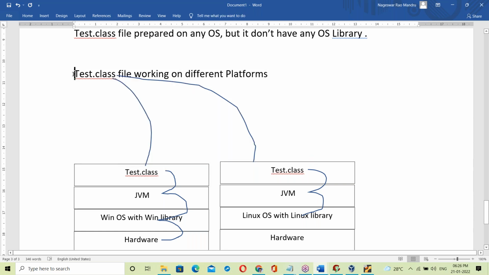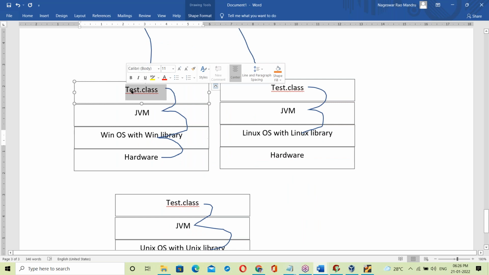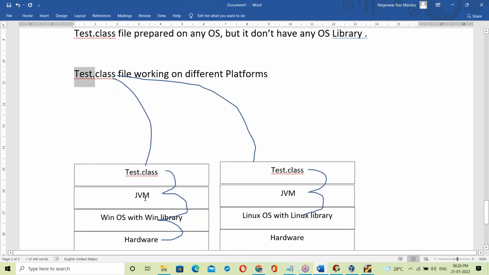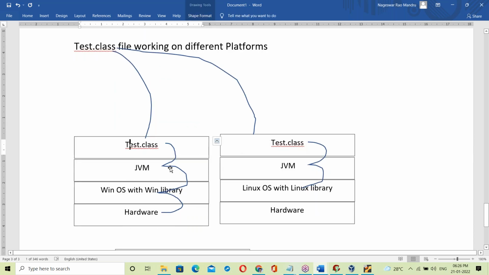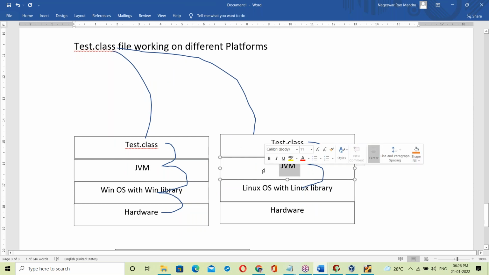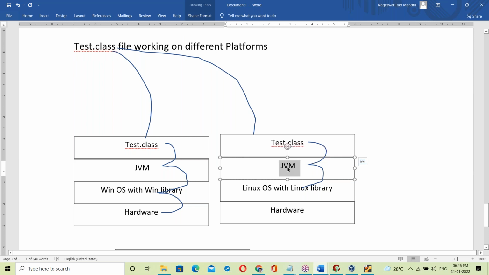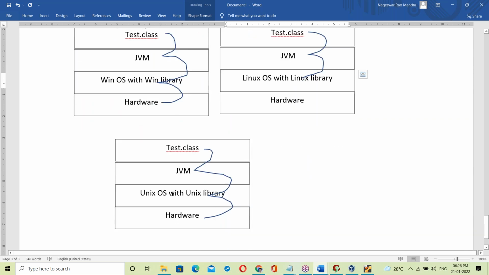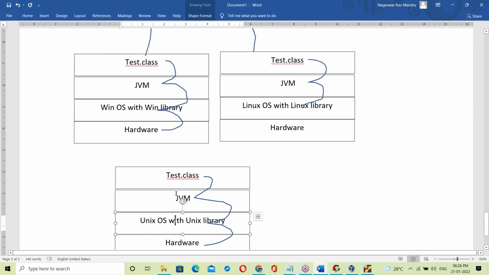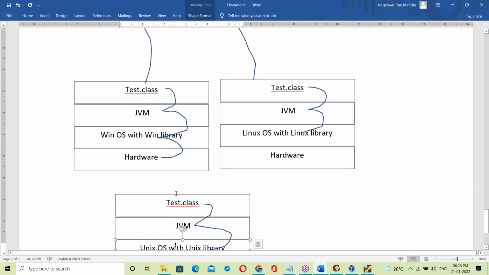When you place the .class file on Windows OS, the Windows JVM takes the .class file and links it to the Windows OS library. The same .class file, if you place it on Linux OS, then the Linux JVM links it to the Linux based library. If it is Unix based, it links with the Unix based library. That link changes at runtime, dynamically. The link is not a fixed one. That is dynamic linking.